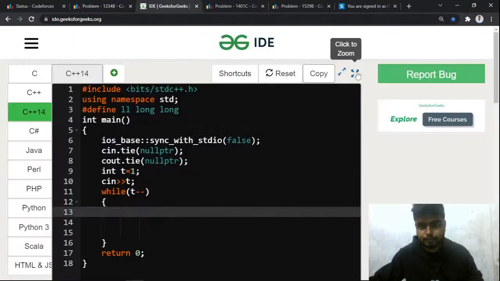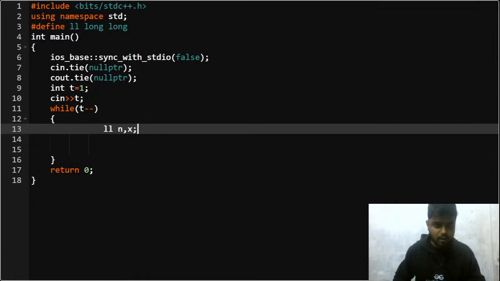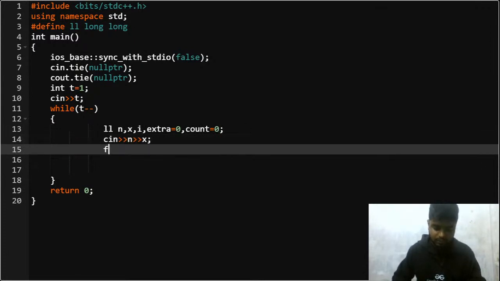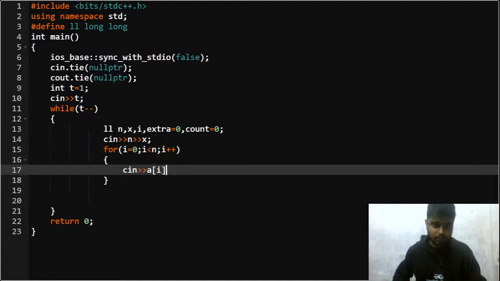Okay, so now I'll try to write the code for this. Okay, Shikha is giving a +1, right? So I'll have this, then I have extra initialized to 0, then I'll also have the count, which will be initialized to 0. Then what I do is I take first of all cin n and x. Then once I am done with that, I take i starts from 0, i is lesser than n, i plus plus, and I take the array as an input, that is cin a of i, right?